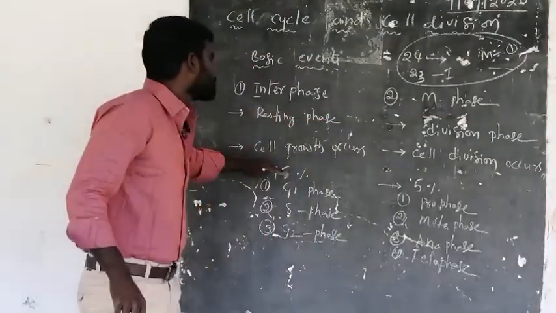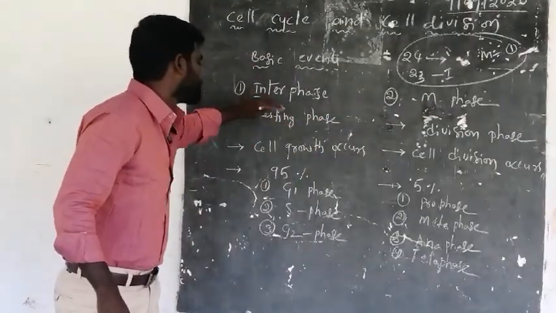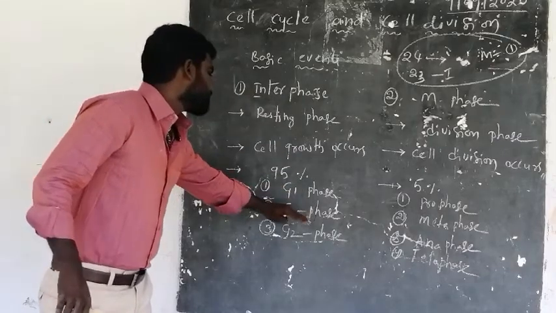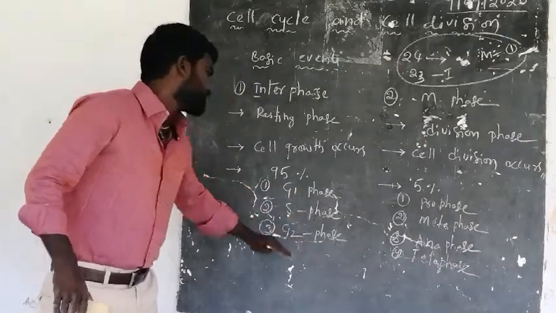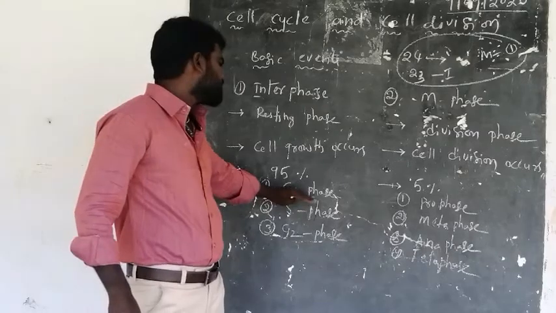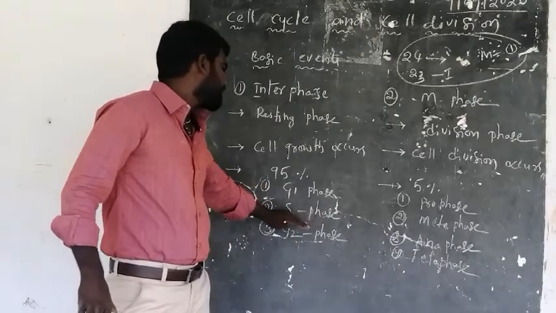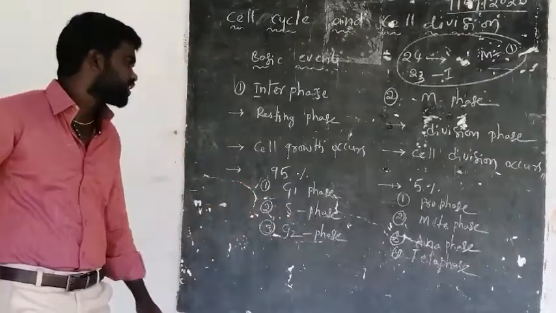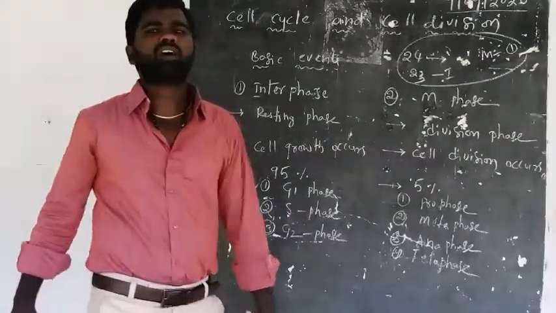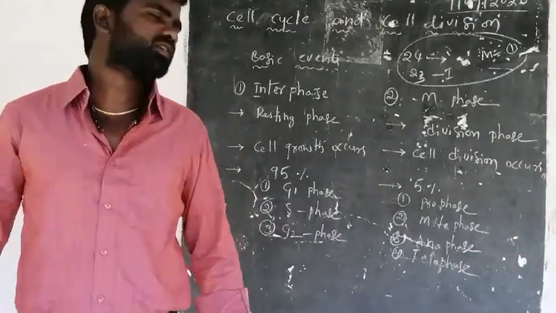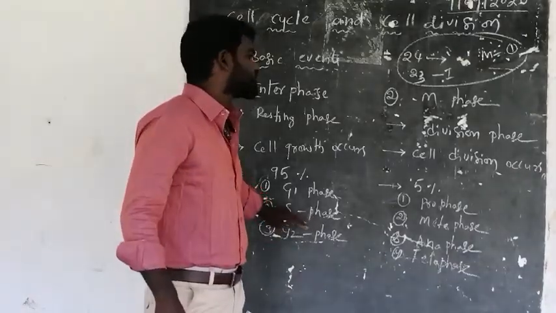And there are 3 subphases which come under interphase: G1 phase, S phase, and G2 phase. Here G1 phase is the first resting phase. In S phase, synthesis of DNA occurs, hence it is called the synthesis phase.